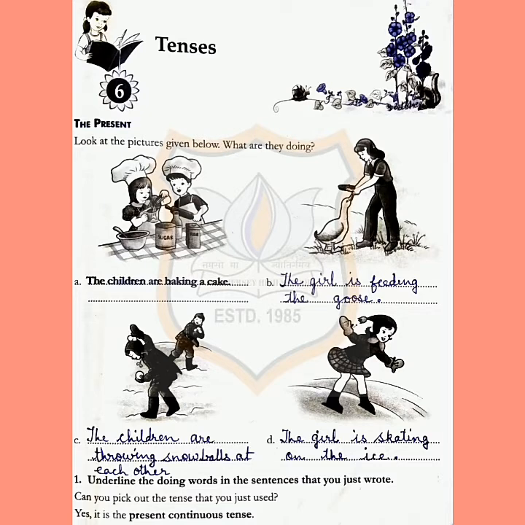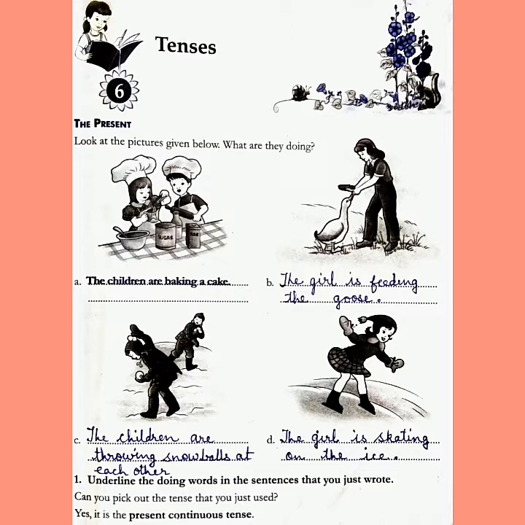What are they doing? The first one, the children are baking a cake. Second one, the girl is feeding the goose. Third, the children are throwing snowballs at each other. And fourth one, the girl is skating on the ice.